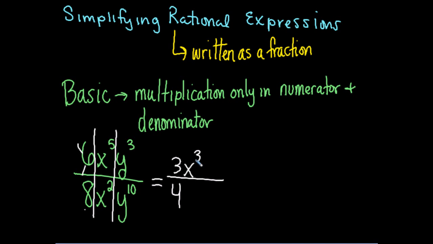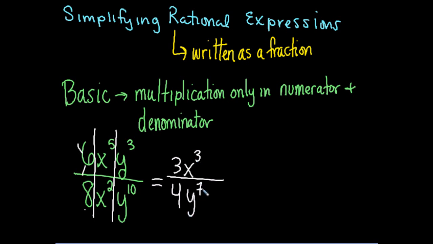Then when I look at the y's, I have a 3 and a 10. I'm going to do 10 minus 3, which is going to be 7, or 3 minus 10, which will give me that negative 7, but I can't have a negative exponent. So it has to be in the basement. So you can either look at it and do the subtraction, 3 minus 10, get the negative 7, put it downstairs to make it positive, or you can look at it like tug of war and do 10 minus 3, and 10 is bigger, so it wins, so the 7's on the same side as the 10.